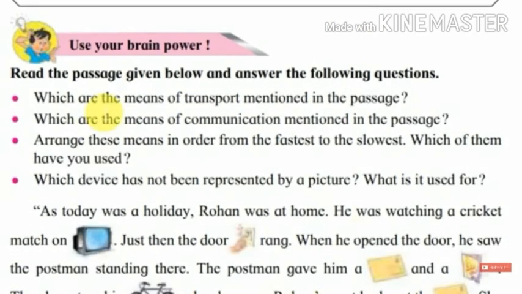Now, students, use your brain power. Read the passage given below and answer the following questions. Which are the means of transport mentioned in the passage? Which are the means of communication mentioned in the passage? Arrange these means in order from the fastest to the slowest. Which of them have you used?